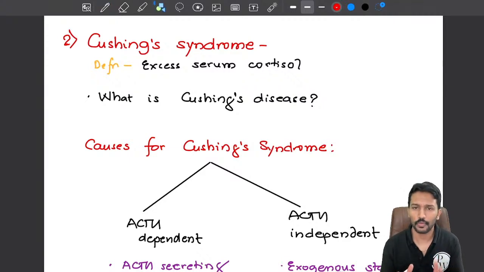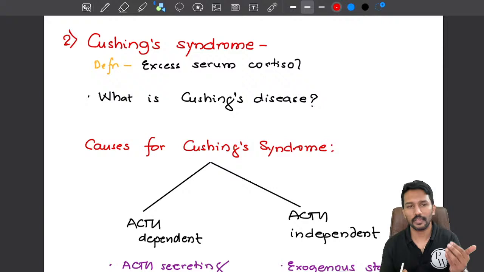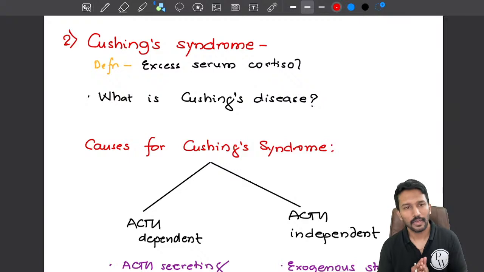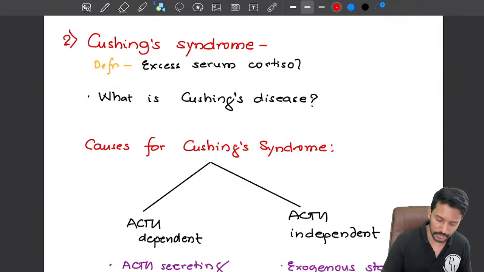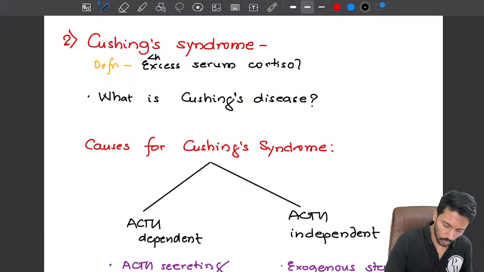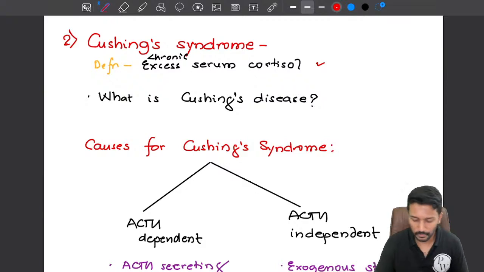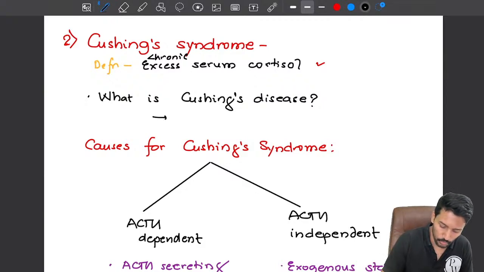Now the very first question that we need to address here is that we hear the term Cushing syndrome and Cushing's disease. What is the difference between the two? Remember, Cushing syndrome simply means any condition where there is chronic excess cortisol, chronically elevated serum cortisol levels, then we will call it Cushing syndrome. Then what is Cushing disease?